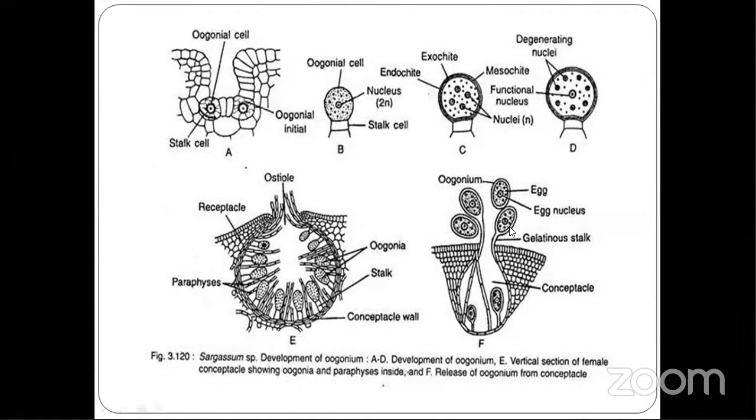Diagram F. Now this oogonium is made up of three layers: outer layer, middle layer, and inner layer. The outer layer is called exochiton, then the middle layer is called mesochiton, and the inner layer is called endochiton. Exo, meso, endo. This is easy to remember. Now remember, the egg is haploid, right? And the spermatozoid or antherozoid is also haploid.